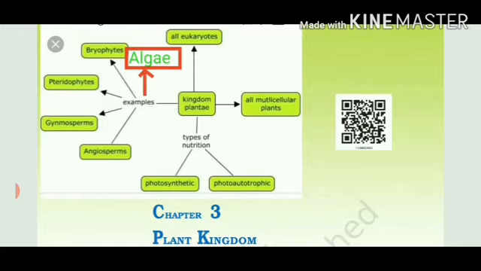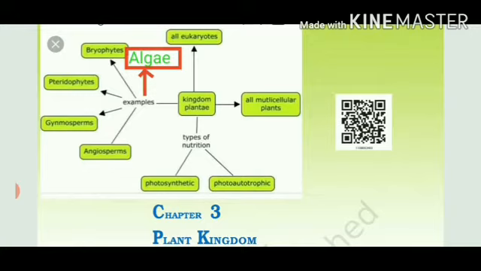Some of them reproduce by fragmentation, which is one mode of vegetative propagation. Second, some of them undergo spore formation, and some of them form gametes by sexual reproduction. So this will give you a clear idea of how different kinds of plants are useful to us and even how they vary in their anatomy, morphology, classification and characteristics. They may vary or they can be similar to one another.